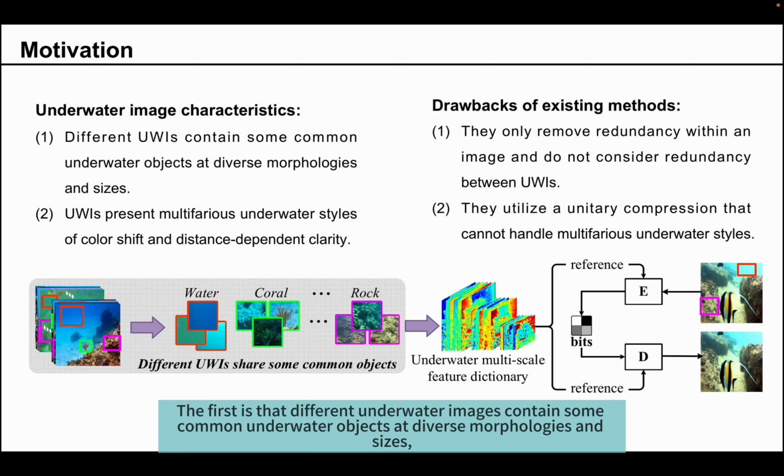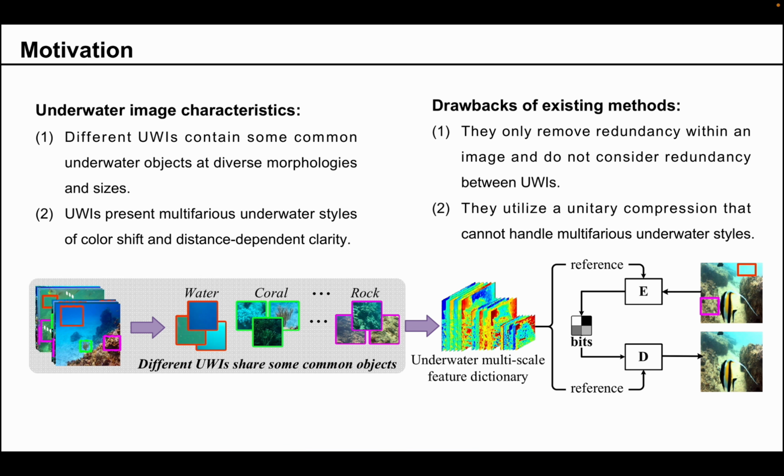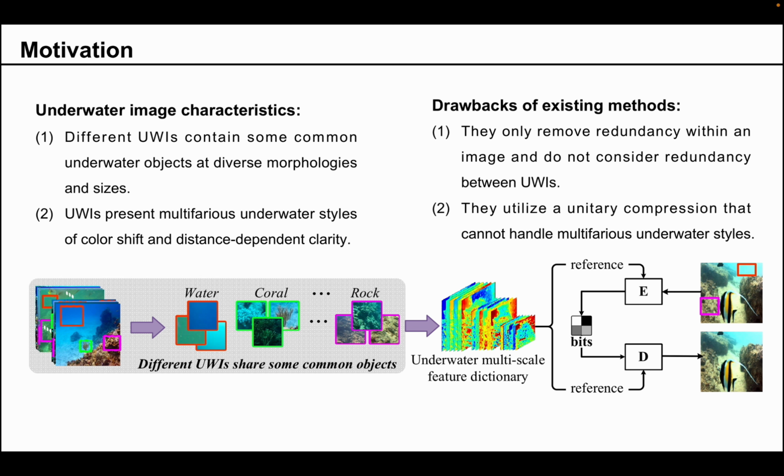The first is that different underwater images contain some common underwater objects at diverse morphologies and sizes, which result in massive redundancy between underwater images. The second is that underwater images present multifarious underwater styles of color shift and distance-dependent clarity.